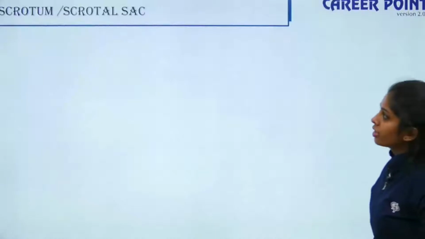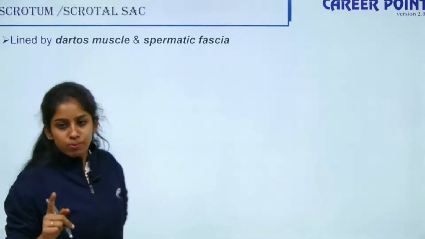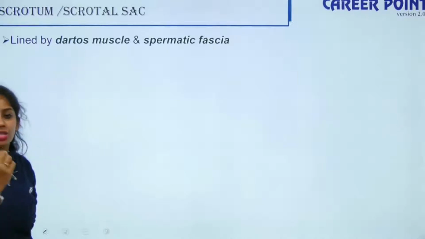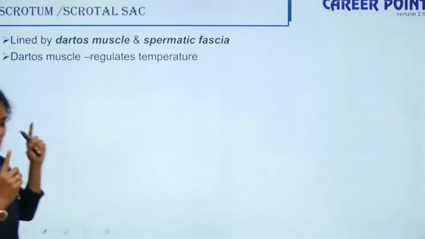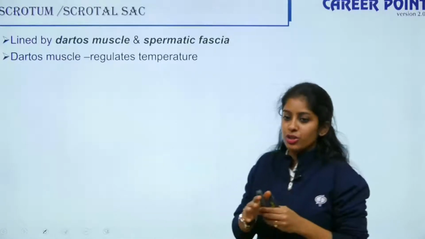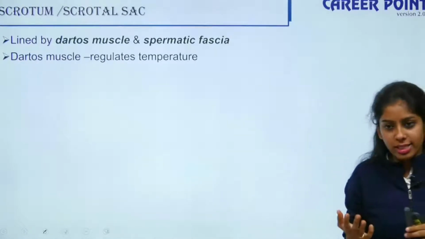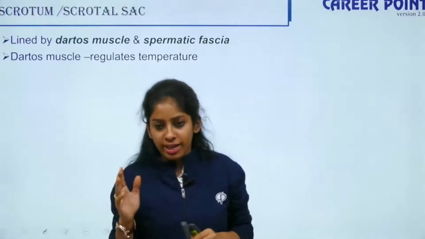Moving further, we will talk about the scrotum. First, the pouch which is housing your testis: the scrotum or scrotal sac. It is lined by dartos muscle and spermatic fascia. The dartos muscle regulates the temperature. The main function of the scrotum is to maintain a temperature lower than the internal body temperature, about 2 to 2.5 degrees lower.